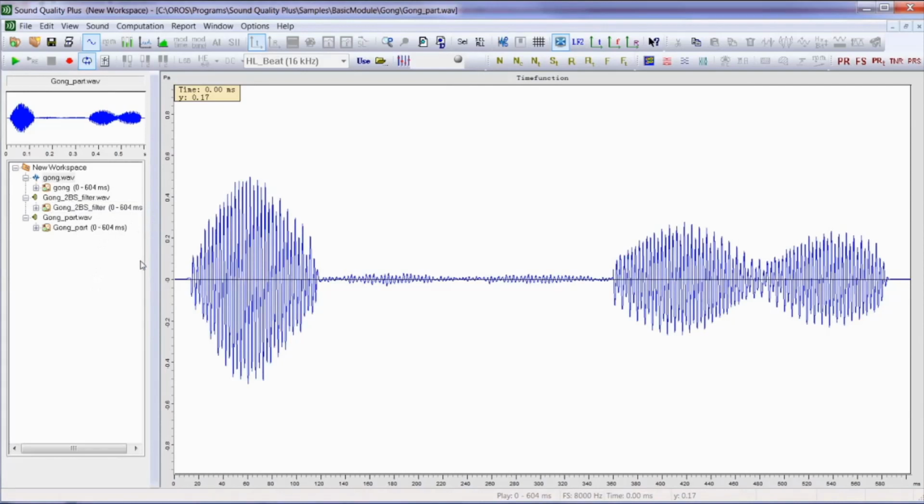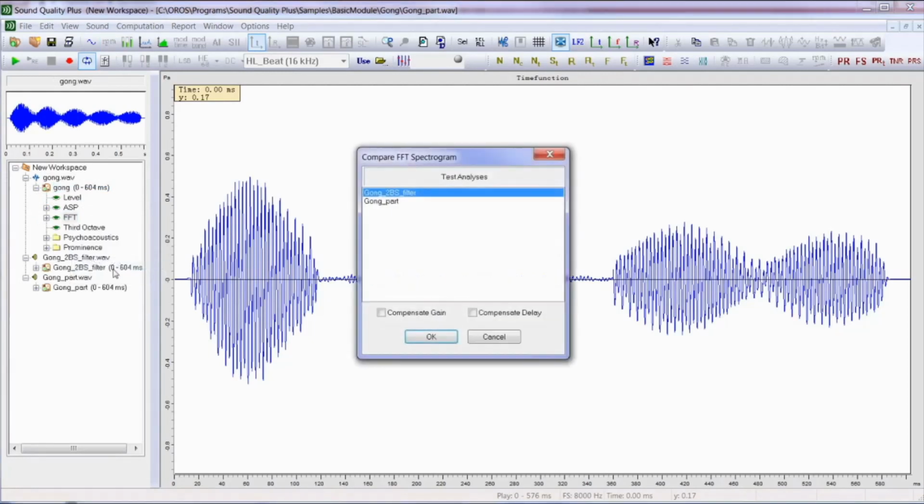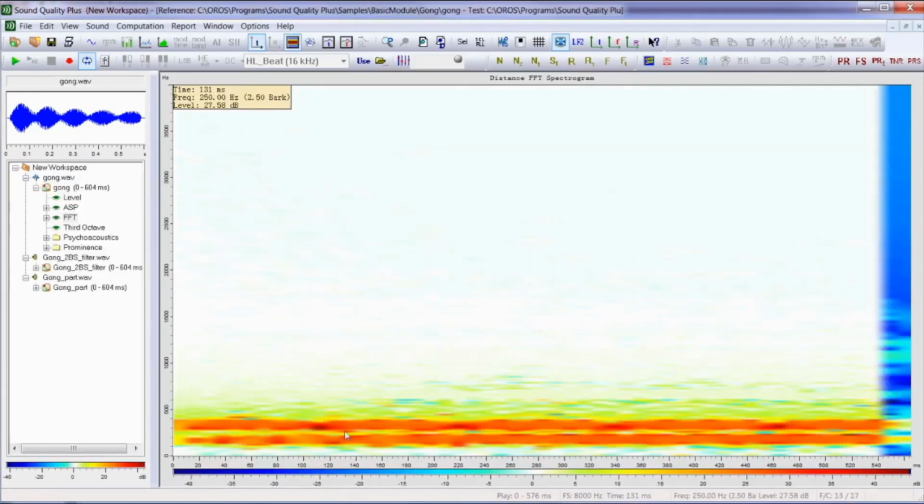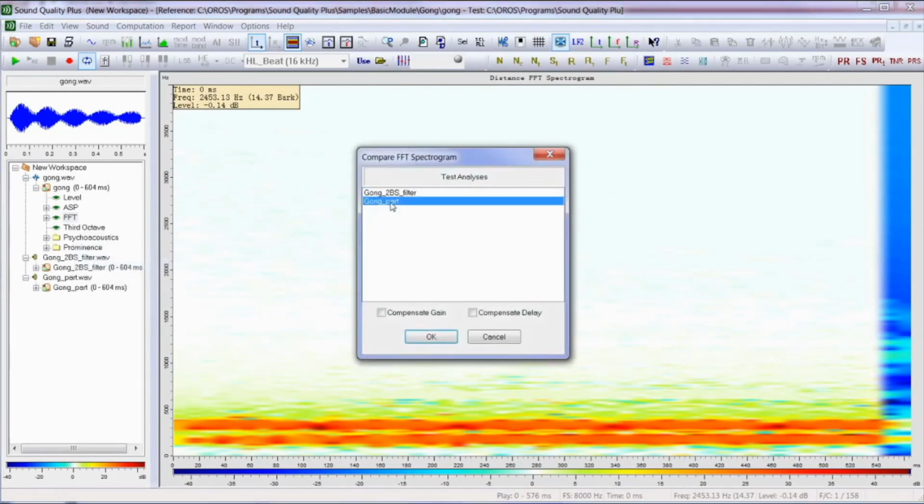We can use the so-called distance spectrogram to see the differences between similar sound signals in the time frequency domain. For example, we can see the distance spectrogram of the FFT between the original sound and the first filtered sound. So here we can see the difference in the time frequency domain. We can also see the difference between the original sound and the partially filtered signal.